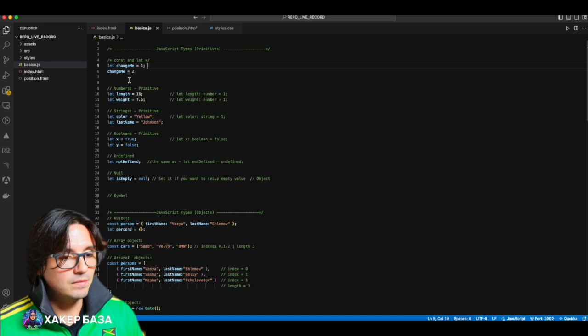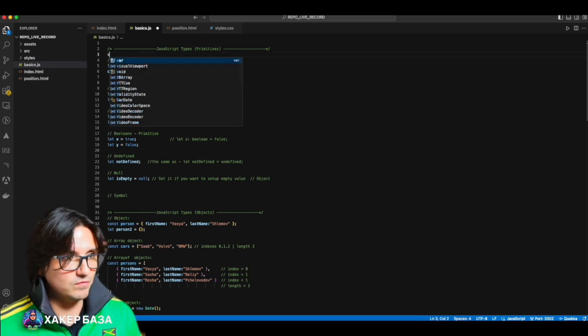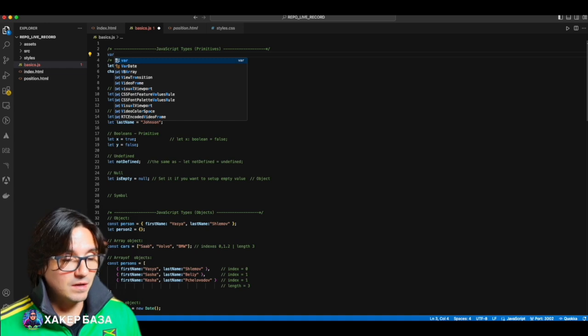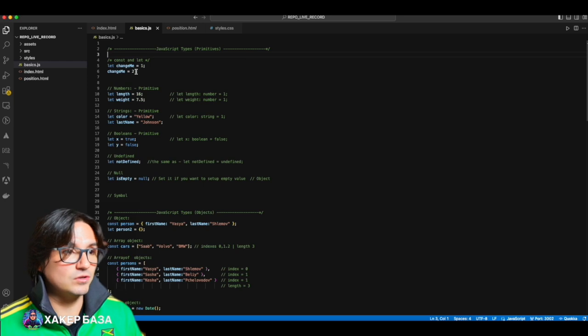Const cannot. Previously in JavaScript, a variable called var was used very often. It was the only one, but it has many drawbacks. This variable is legacy, an old way of declaring a variable which has many shortcomings, and accordingly it was replaced by let and const. Well, you can still use var, no one forbids it, but nevertheless I don't recommend it, and I haven't seen it in many projects for a long time. Var has this feature where you can call a var variable like this, as shown here, before you declare it. And it will kind of work.